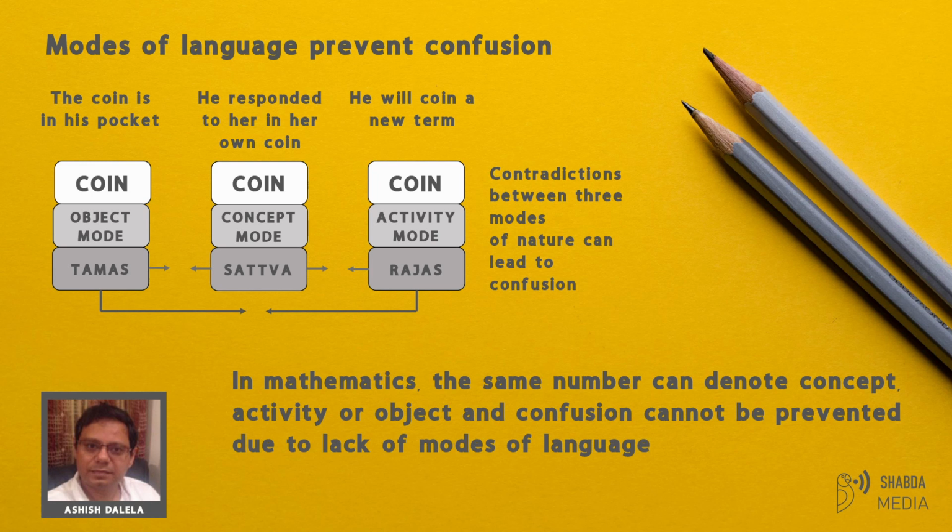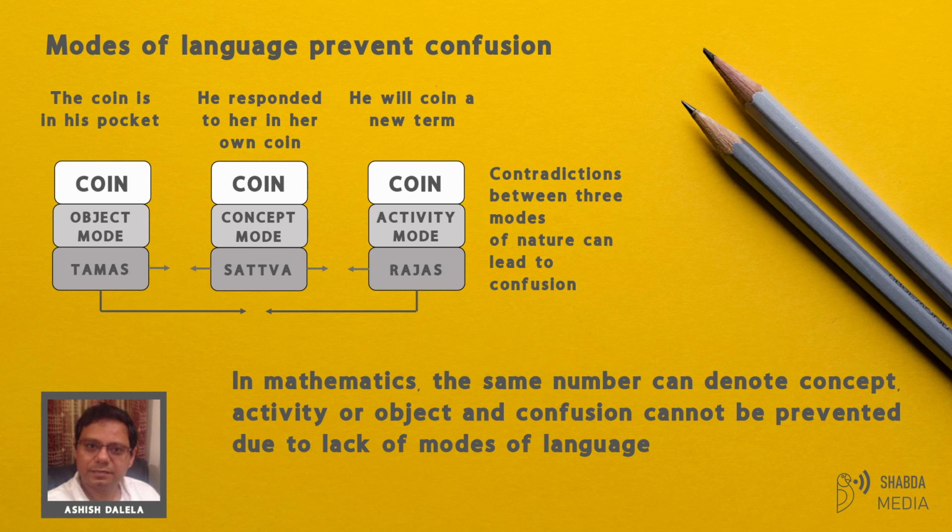For example, we all know that the same words can be used both as nouns and verbs. English words such as answer, attack, and address can be used both as nouns and verbs. Similarly, words such as president or bachelor can be used to indicate the general concept or the particular individual. The difference between the use of a word as noun and verb is that difference between the modes of sattva and rajas.